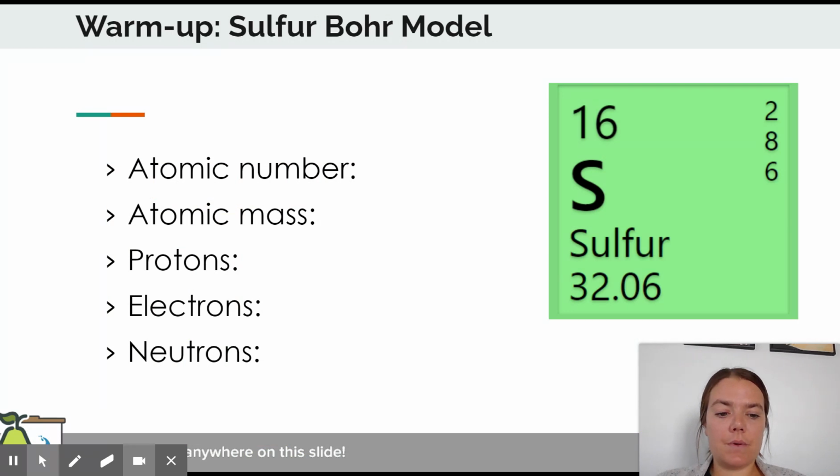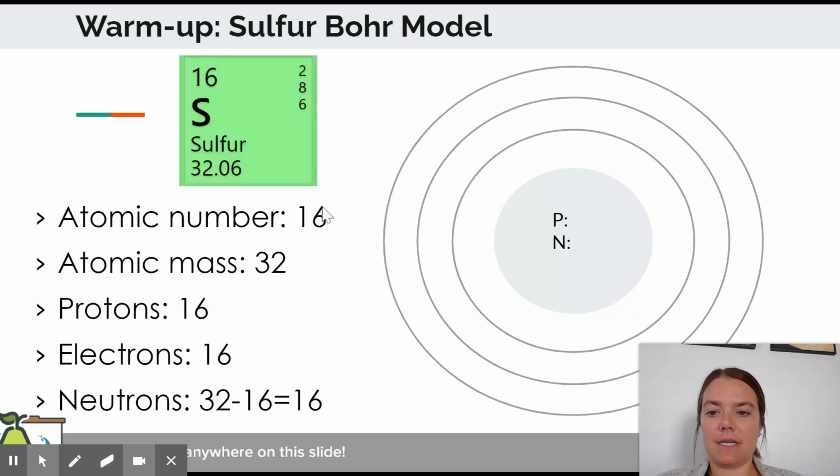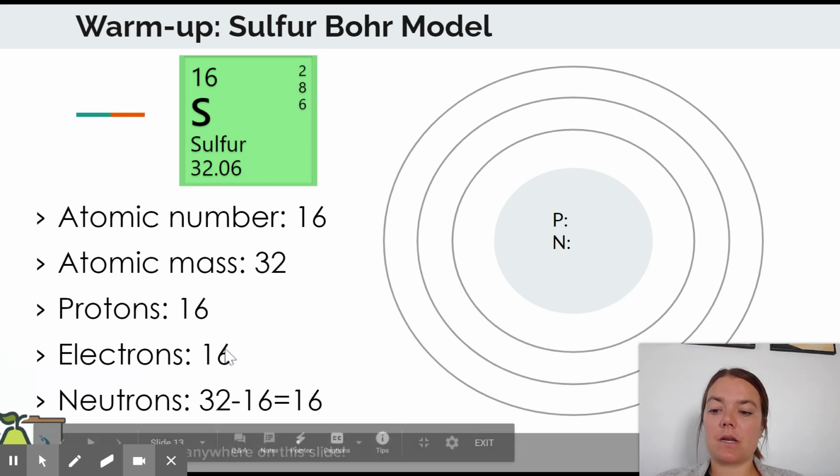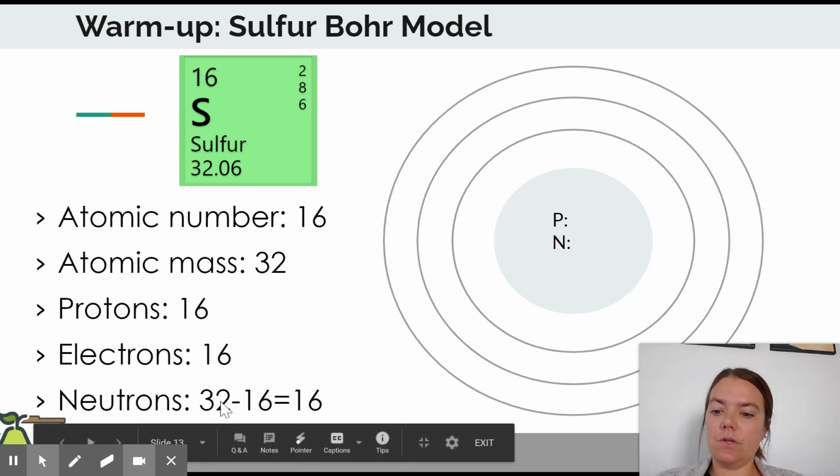All right, and let's start with this as our warm-up. So reviewing, how do we use the information from the periodic table to find our protons, electrons, and neutrons? Super. So what you should have found is that the atomic number is 16. That's this number at the top. The atomic mass is 32. Protons are 16 because the protons are the same as the atomic number. The electrons, for now, are the same as the protons. And the neutrons, you take 32 minus 16.